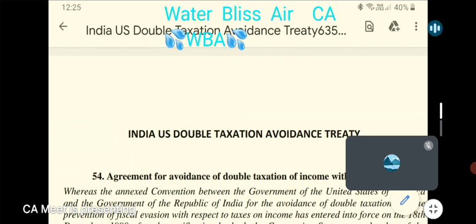So wherever double taxation is there, taxation in more than one country, we have to see whether there is any bilateral agreement backed by section 90 of Income Tax Act.